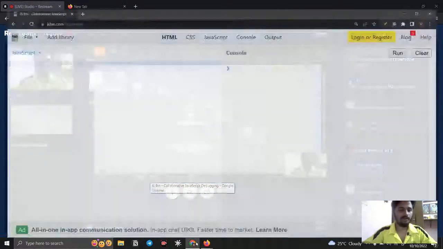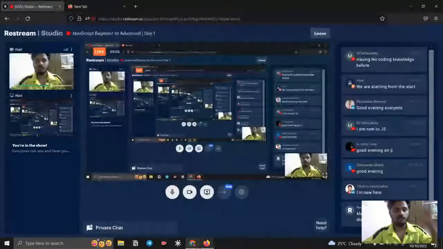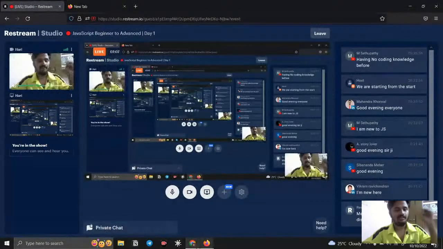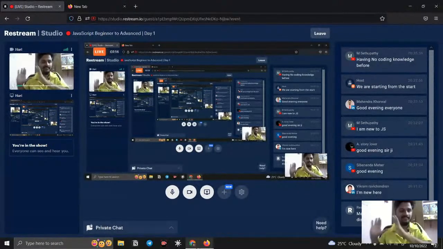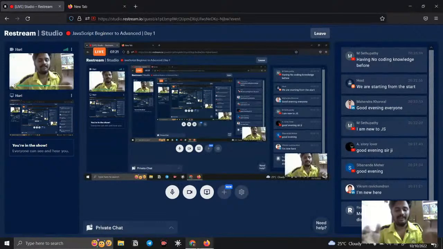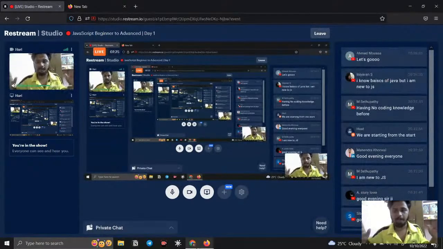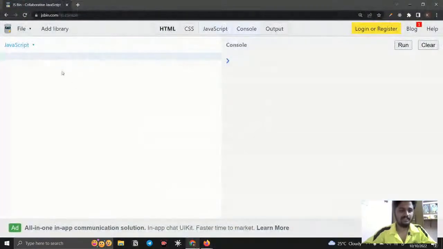First, what is the tool I'm using? What is the software? It is like JS Bin. I think most of you are aware of CodePen, right? It's the same as that. JS Bin is also an online compiler where we can write the code and see the result, nothing else. If you use Visual Studio Code, fine, use that. In production we use Visual Studio Code, but right now for teaching, I'm only using JS Bin. Whatever code I write here will be displayed here.